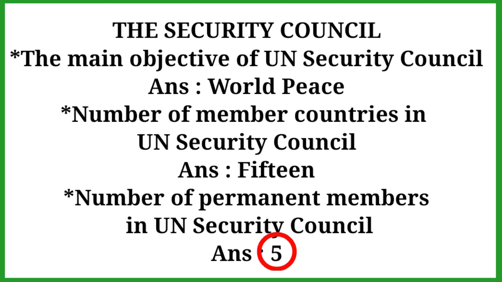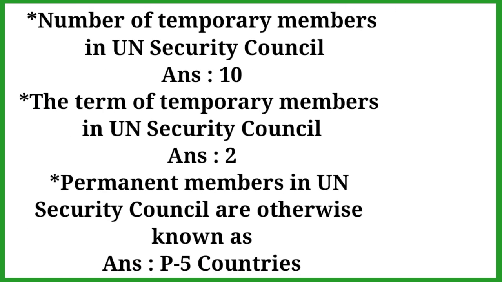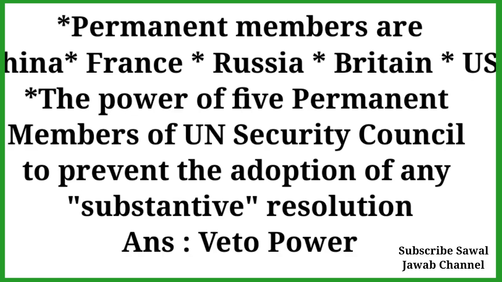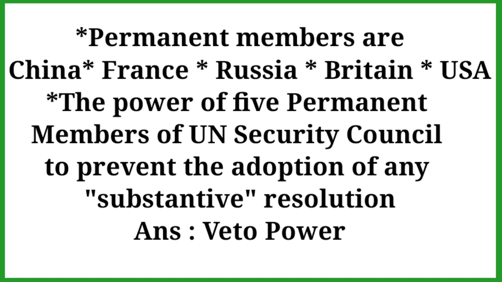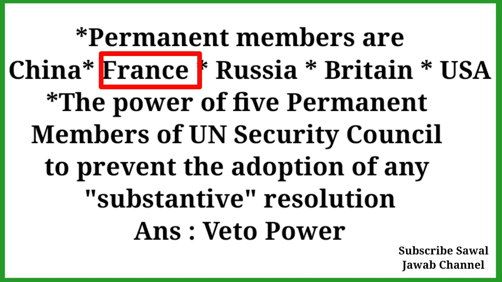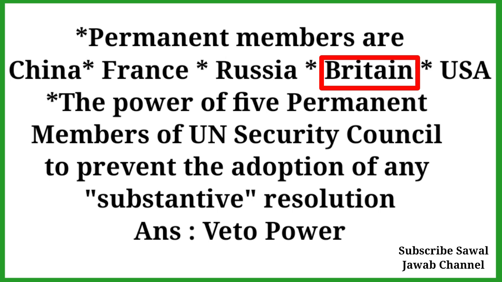Next, important points about the United Nations organization. The number of temporary members in the UN Security Council is 10. The term of temporary members is 2 years. The permanent members are otherwise known as P5 countries. The permanent members are China, France, Russia, Britain, and USA.